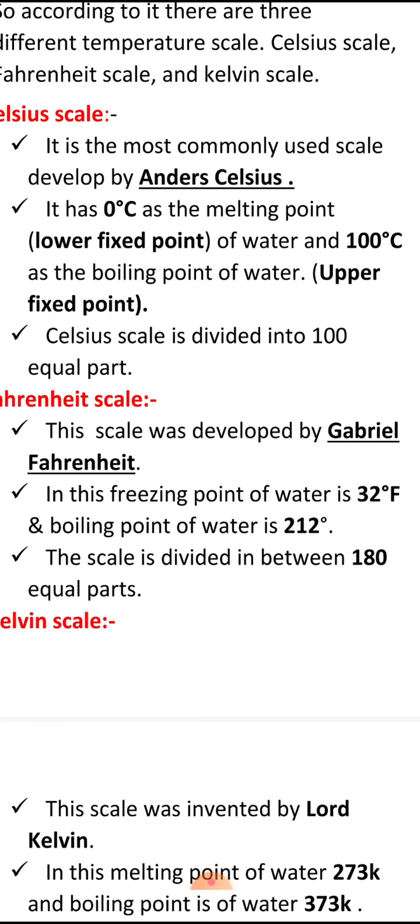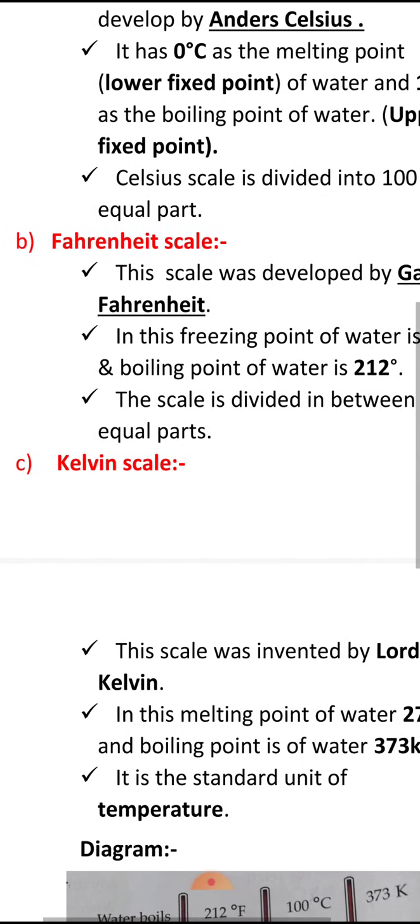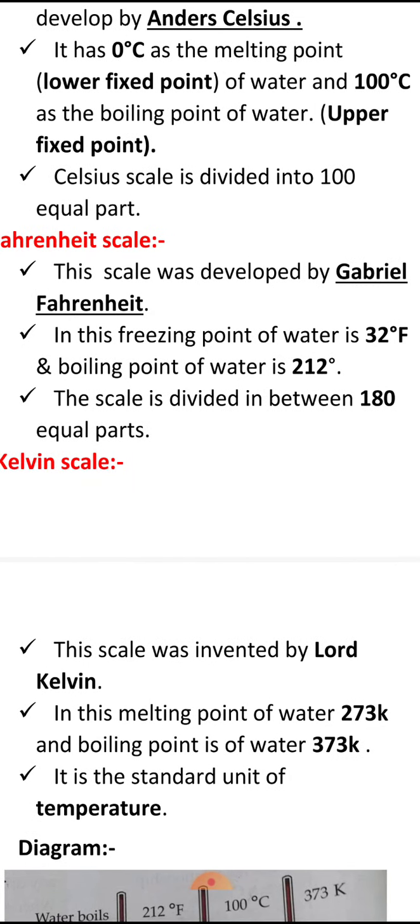The melting point of water in the Celsius scale is 0 degree, and the boiling point is 100 degree. That is also called the upper fixed point. Similarly, the Fahrenheit scale was developed by the scientist Gabriel Fahrenheit. The scale name is given after his name only, Gabriel Fahrenheit.